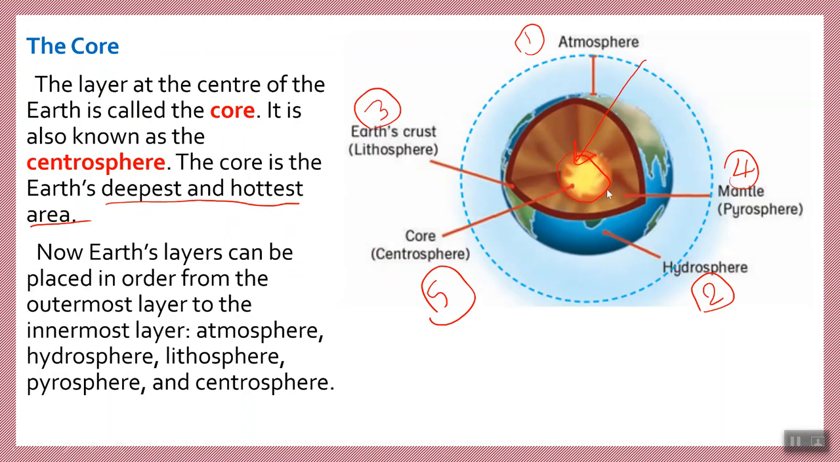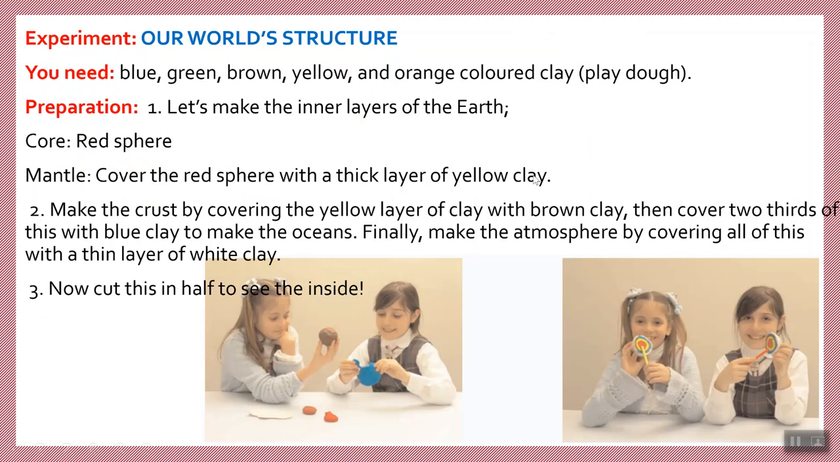So this is about the core, that even the core is made up of two parts, the inner core and the outer core. But we are not going to explain this part because it's not in your book. So let's just skip it now. And we have a simple example about this one. You can do it at home. If you have materials, you can prepare this experiment, and it will be easy. You just need some different colors of clay: blue, green, brown, yellow, and orange.